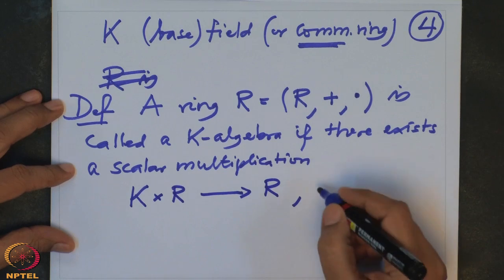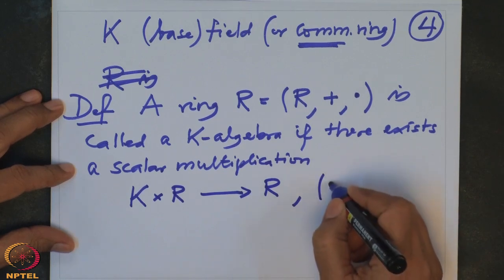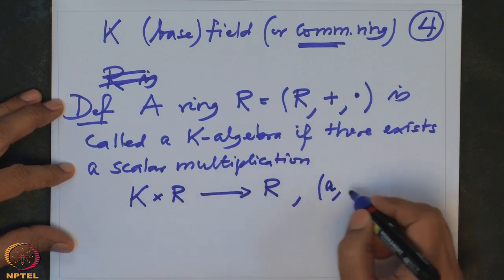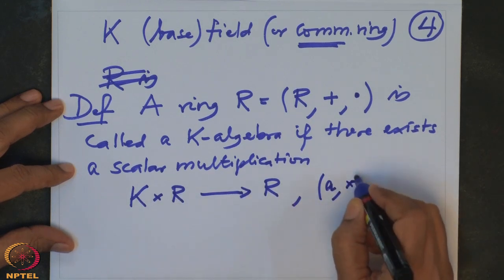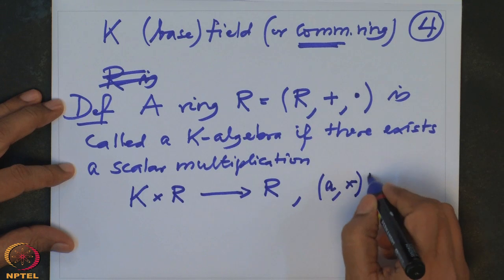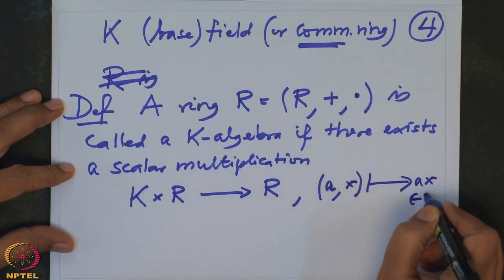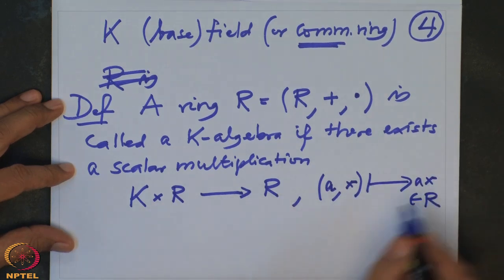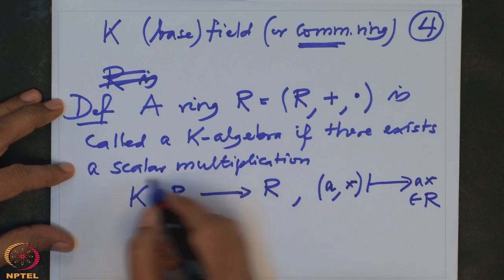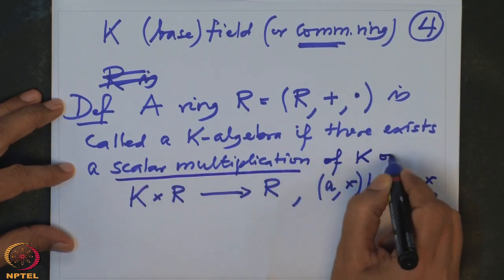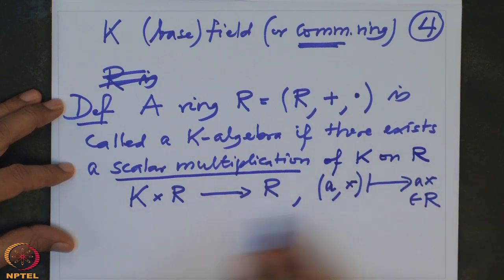This is usually denoted by scalars, the elements of K, and these elements of R are denoted by small x. This should go somewhere which is an element of R again, and that is denoted by ax. This is called a scalar multiplication of K on R, which is a map like this,